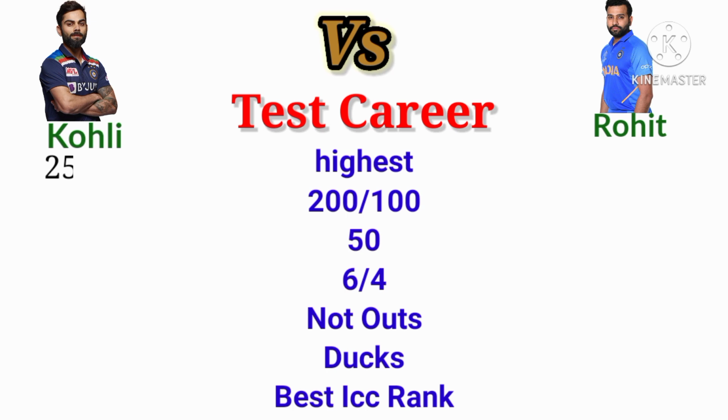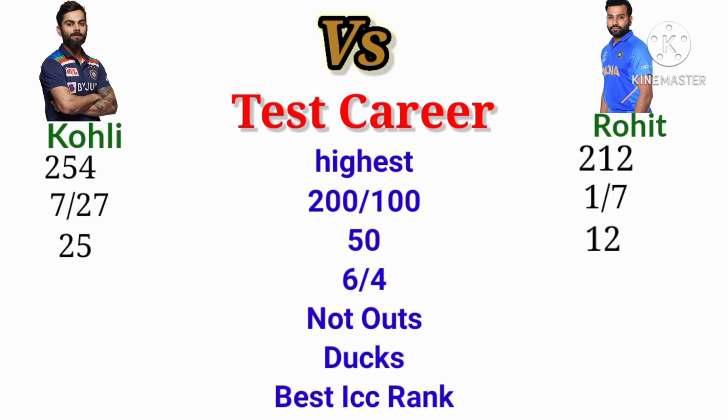The highest run scored by Kohli in Test is 254. The highest run scored by Rohit in Test is 212. The 200s and 100s Kohli scored is 7 and 27. The 200s and 100s Rohit scored is 1 and 7. The 50s Kohli scored in Test is 25. The 50s Rohit scored in Test is 12.